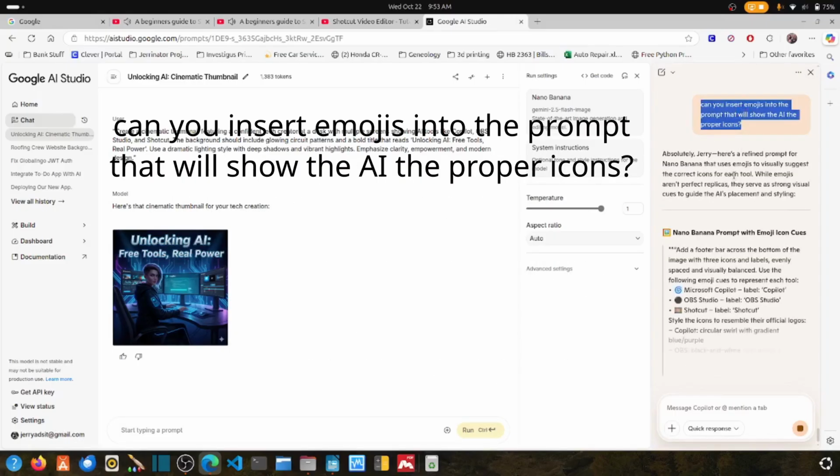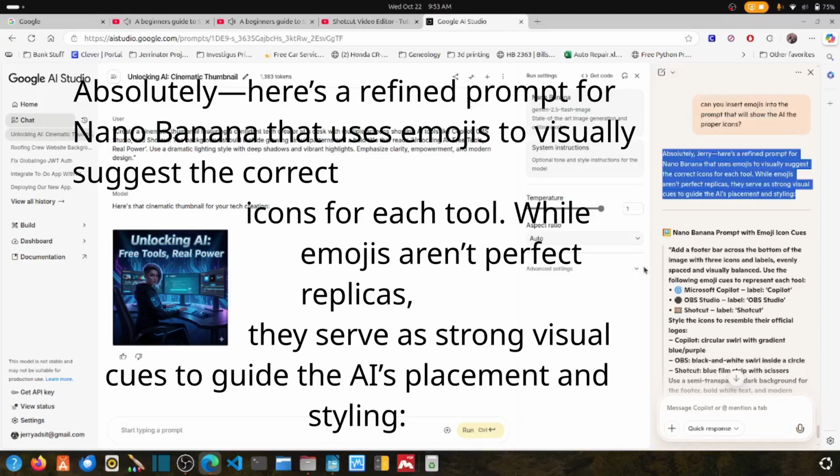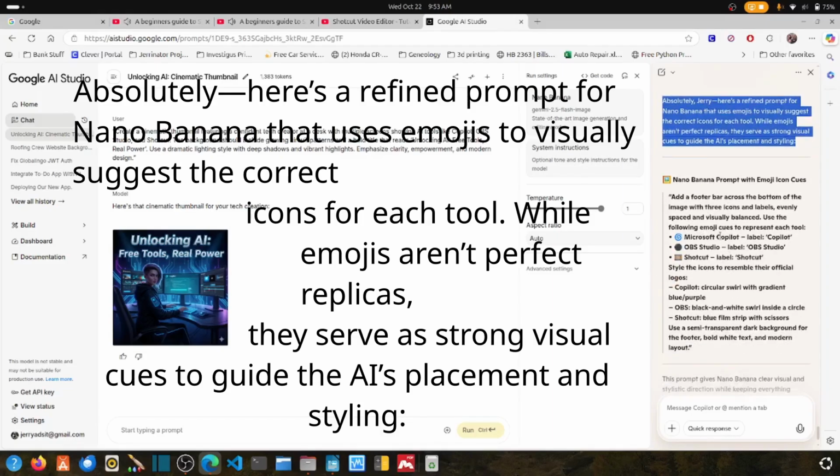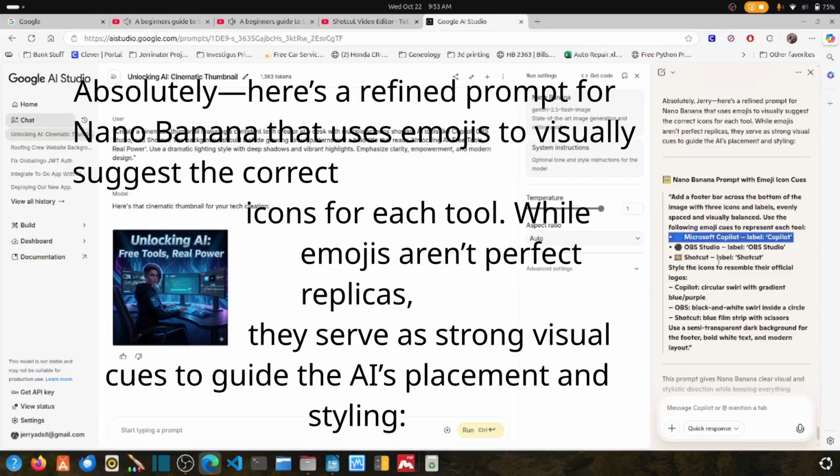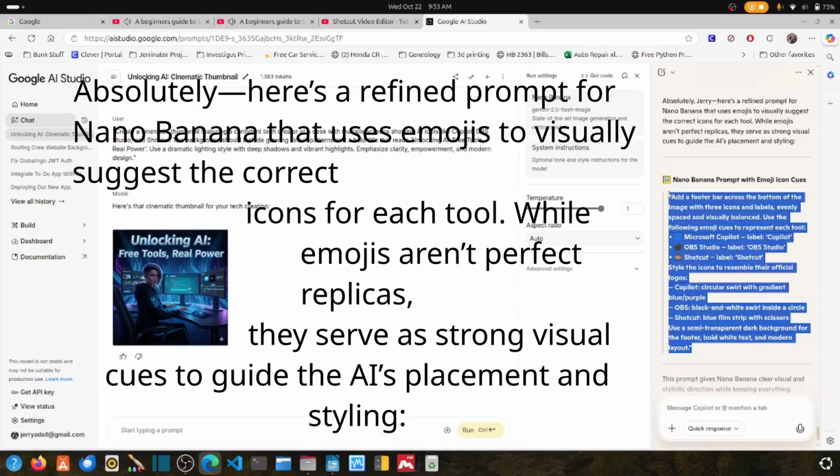Can you insert emojis into the prompt that will show the AI the proper icons? Absolutely. Here's a refined prompt for Nano Banana that uses emojis to visually suggest the correct icons for each tool. While emojis aren't perfect replicas, they serve as strong visual cues to guide the AI's placement and styling.